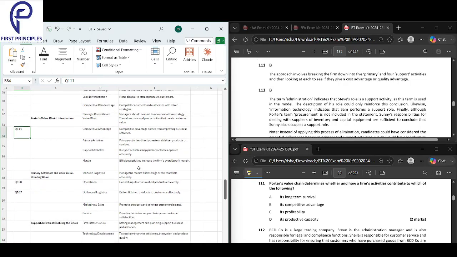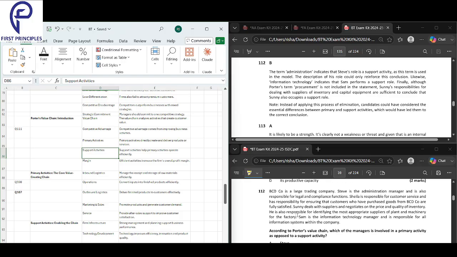How can you improve the business activities to get a competitive advantage? Competitive advantage comes from improving the business activities. So how can you do that? That is about this. Next, we look into question 112.